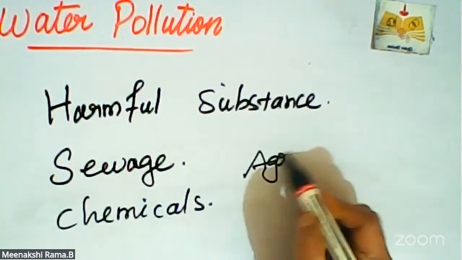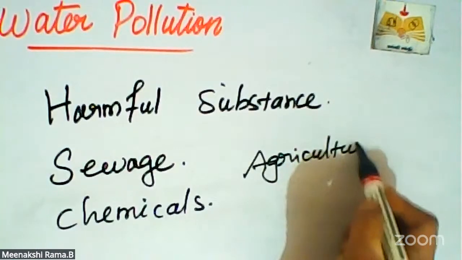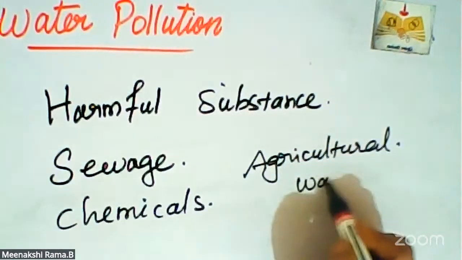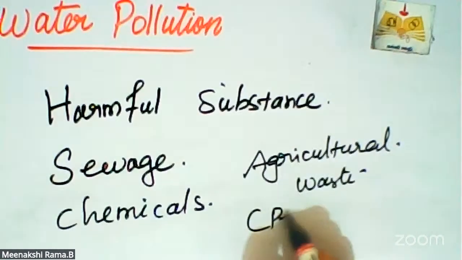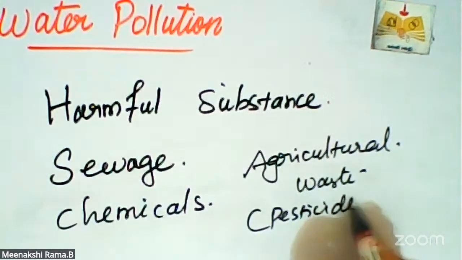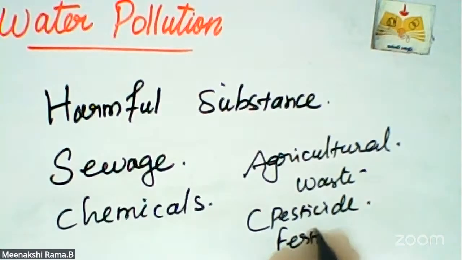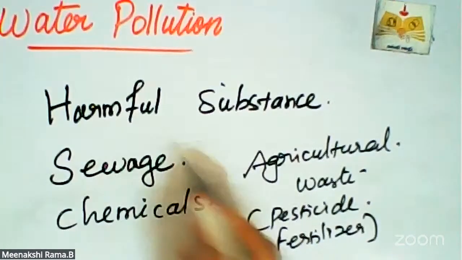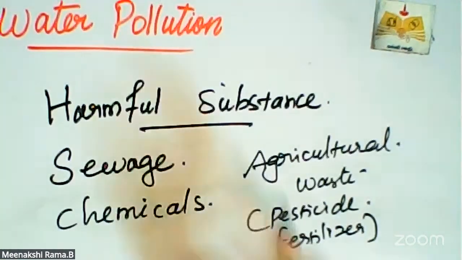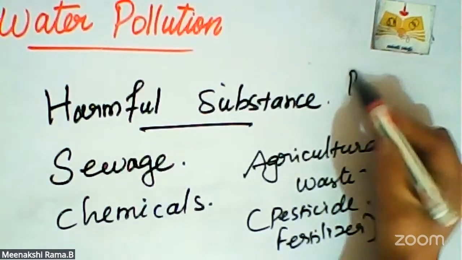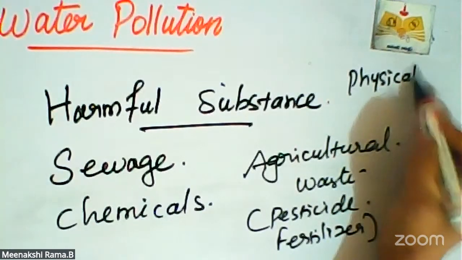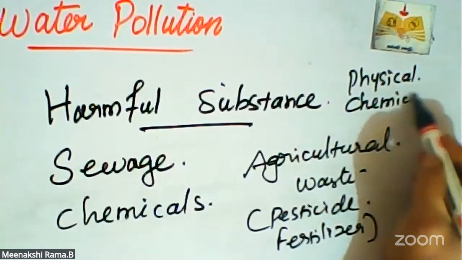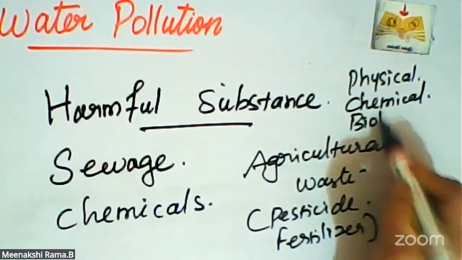Agricultural waste means pesticides and fertilizers. So these are all the harmful substances we release into water. They produce physical, chemical, and biological changes in water.